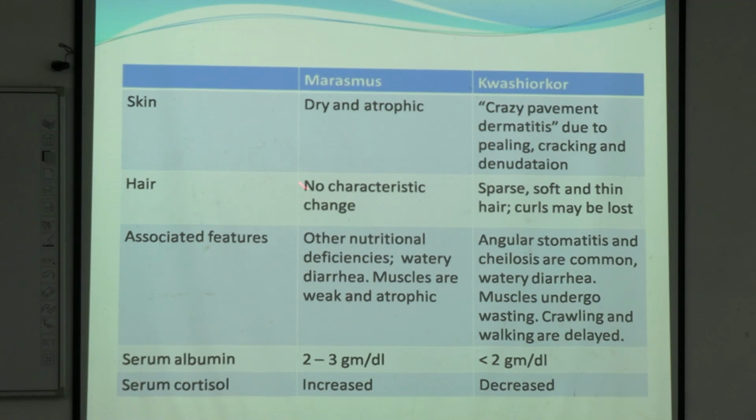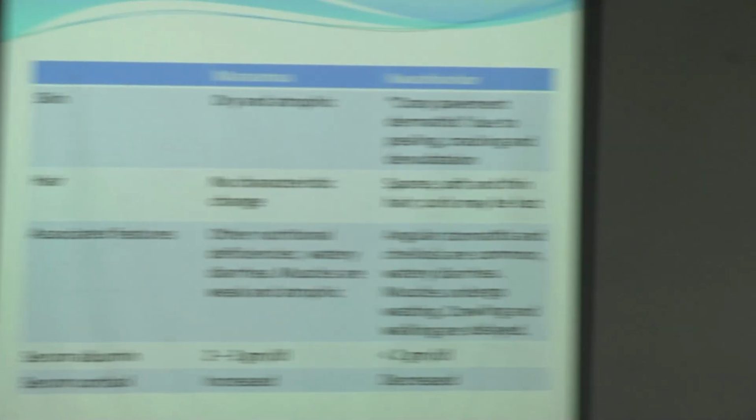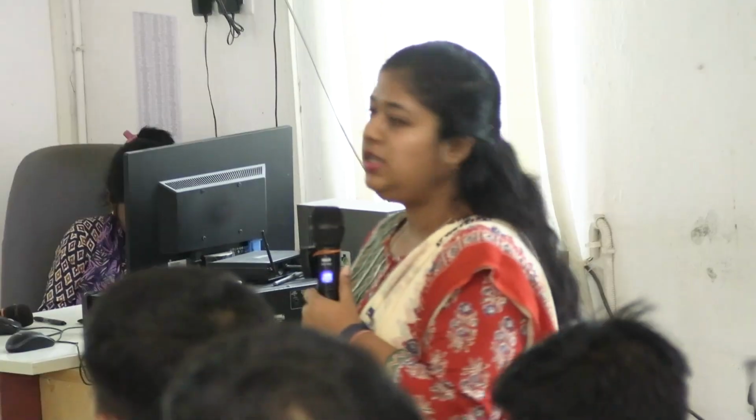Here in marasmus, there is no characteristic change in hair, whereas in kwashiorkor, there will be sparse, soft, thin hairs. Why? What is the composition of hair? Keratin. So it is a protein. So protein deficit will lead to sparse, soft, thin hairs.